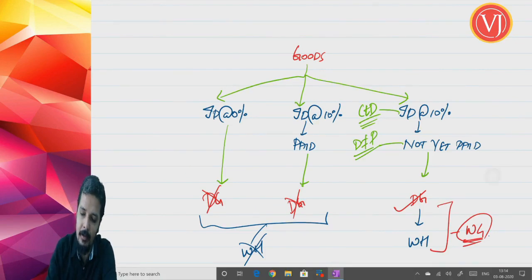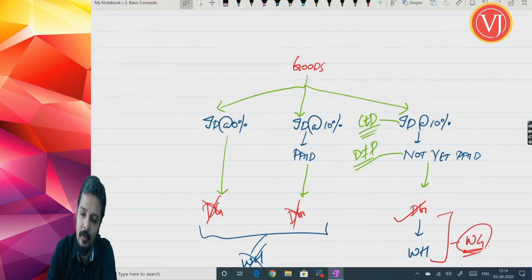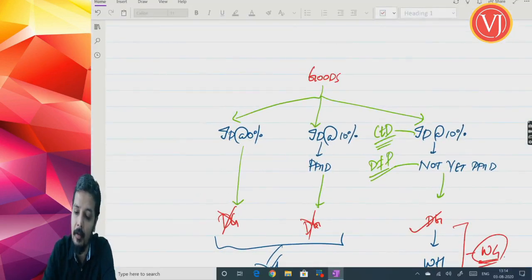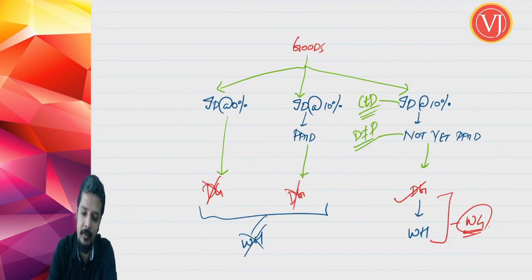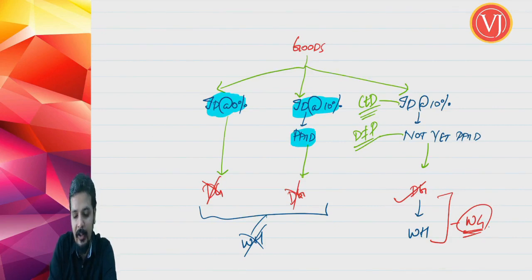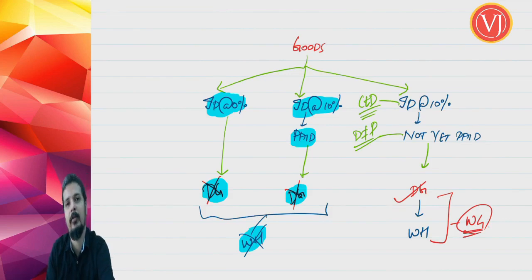Can you take non-dutiable goods to warehouse? No. Non-dutiable goods, the first two types of goods, in the first two cases where import duty is at 0% or import duty is at 10%, but the duty is paid, they are not at all dutiable goods, and those goods cannot be taken to warehouse.